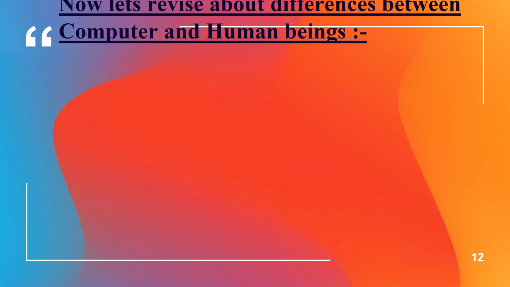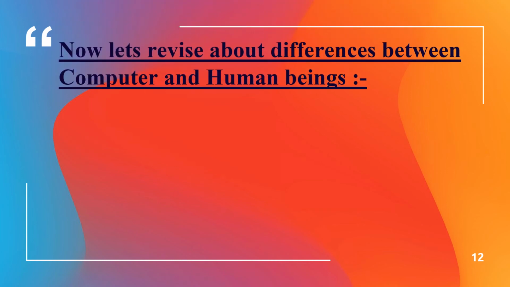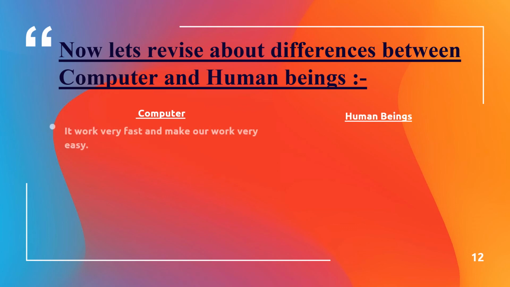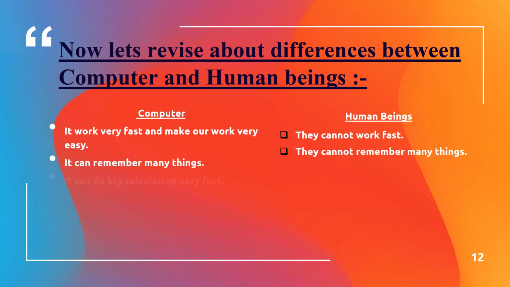Now let's revise the differences between computer and human beings. Computer, human beings. It works very fast and makes our work very easy. They cannot work fast. It can remember many things. They cannot remember many things. It can do big calculations very fast. They cannot do big calculations very fast.